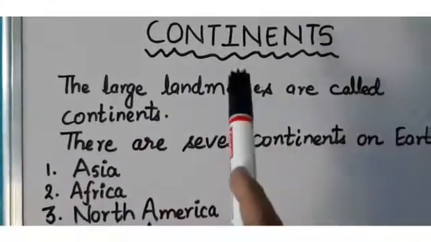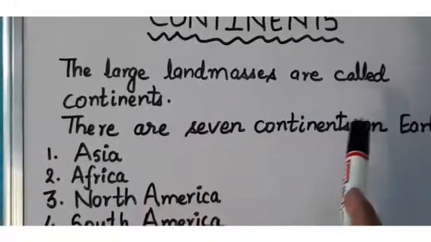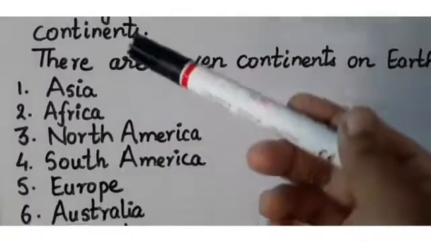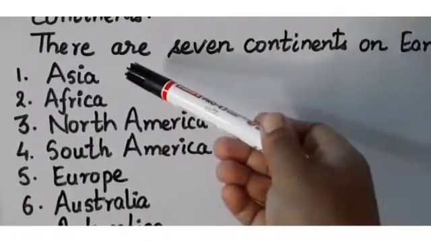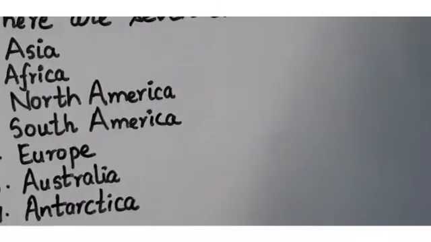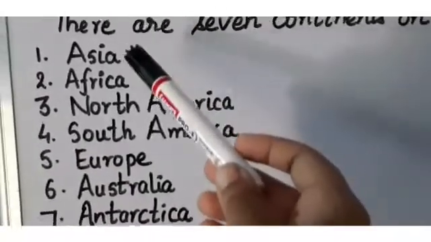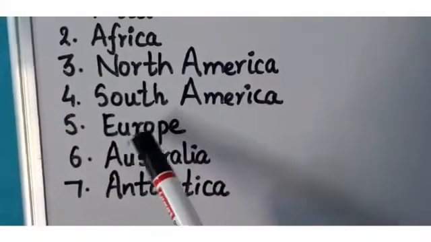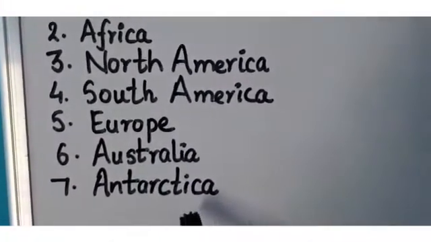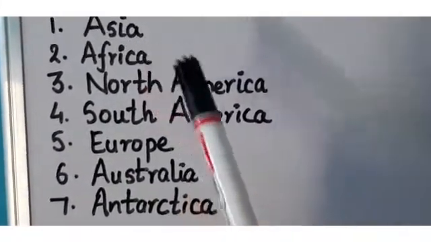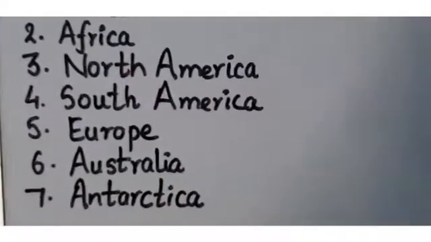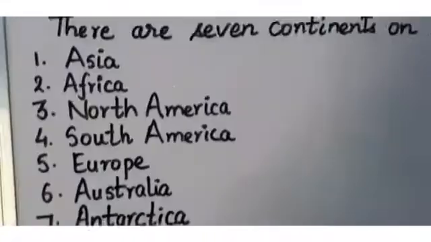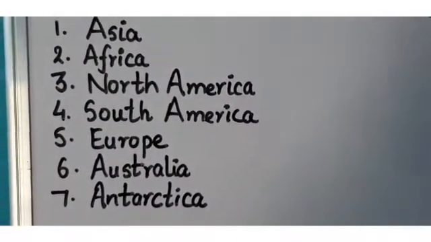Now coming next to continents. Now what are continents? Continents are the large land masses. Now there are 7 continents on Earth, depending on the size. The first is Asia. Asia is the largest continent. Then comes Africa, then North America, South America, Europe, Australia and Antarctica. Now Asia is the largest continent and Australia is the smallest continent in the world. So these are the 7 continents in the world.